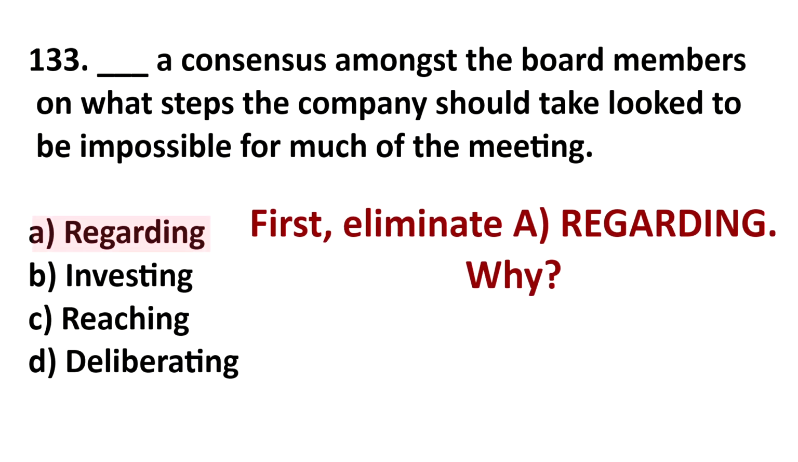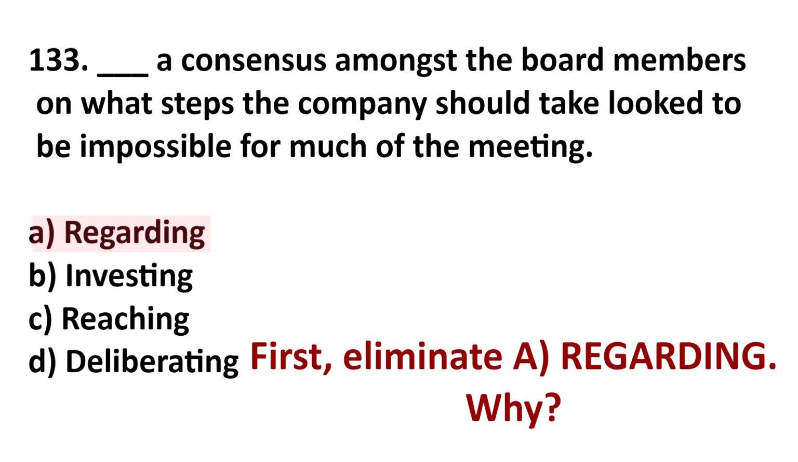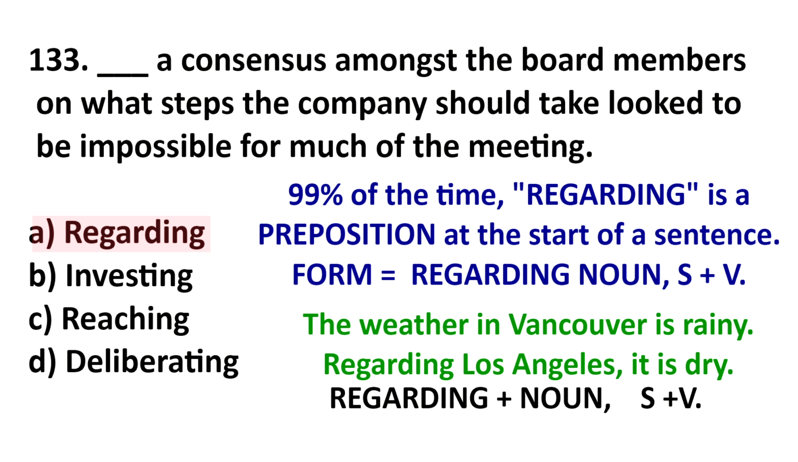Let's start eliminating answers. First, let's remove regarding. Why? Well, 99% of the time, if you see regarding at the start of a sentence, it is a preposition. The form is usually regarding noun, subject plus verb. For example, the weather in Vancouver is usually rainy. Regarding Los Angeles, it's usually dry. Notice how I say regarding Los Angeles, comma, and then subject verb.